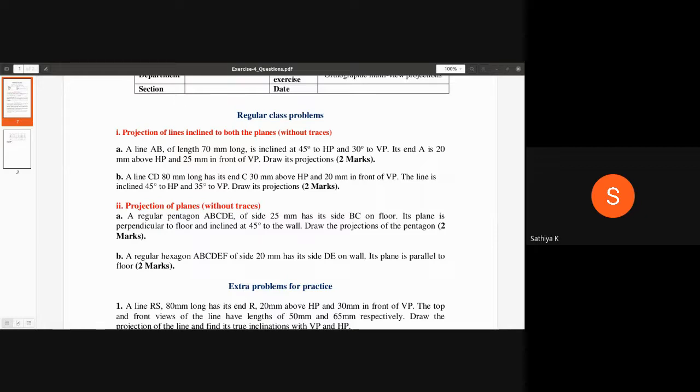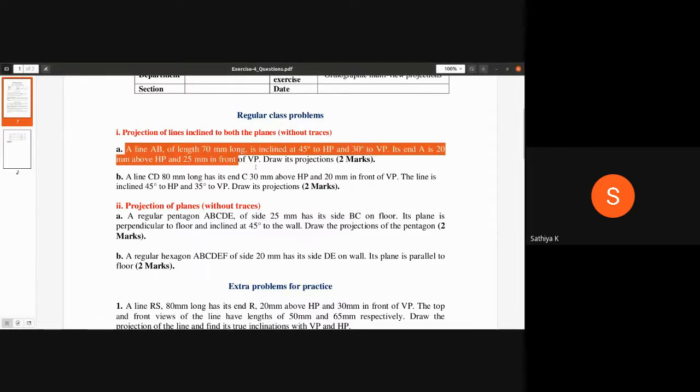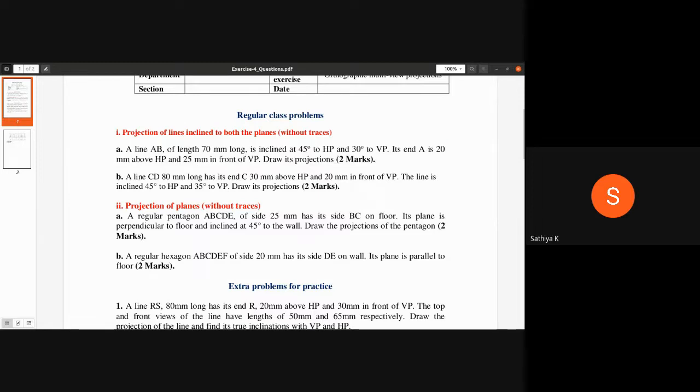Okay, then that's why I just opened the question directly. We are not going to take any theory, and I'm going to solve the problem. Then only a small introduction I will give about the plane, projection of plane.